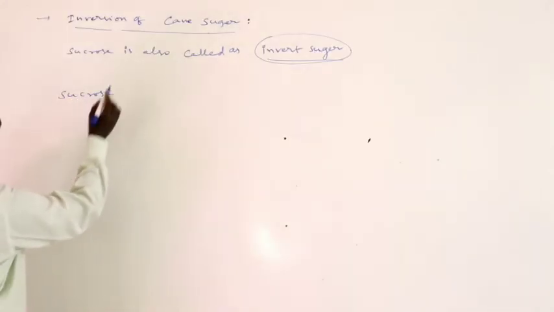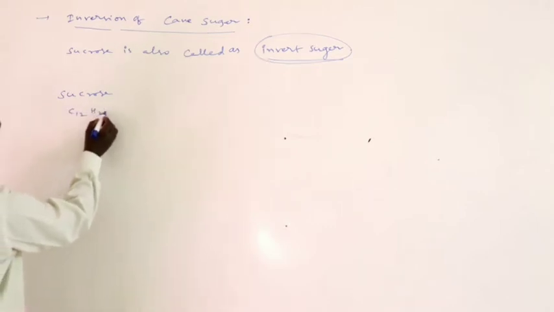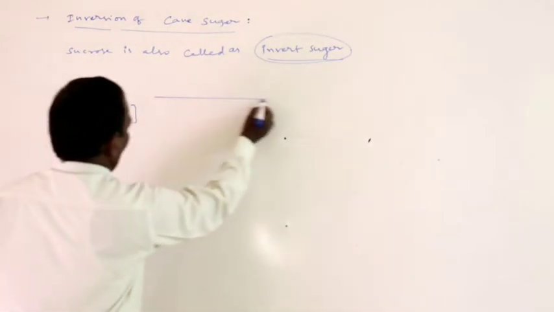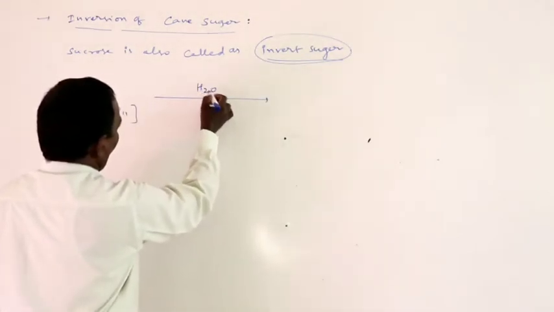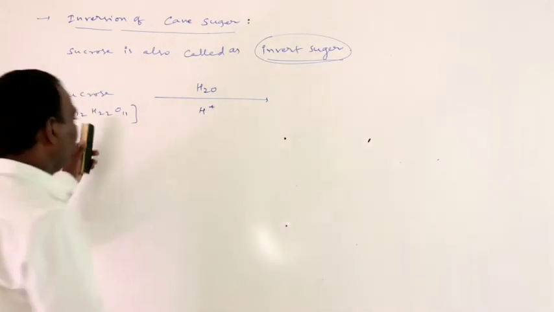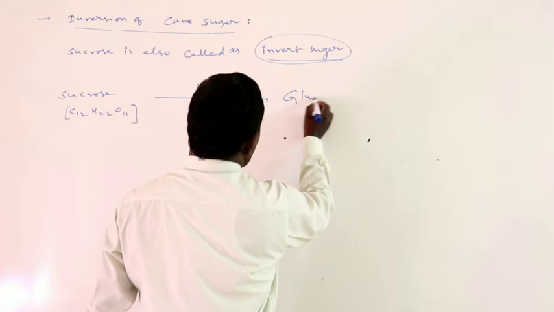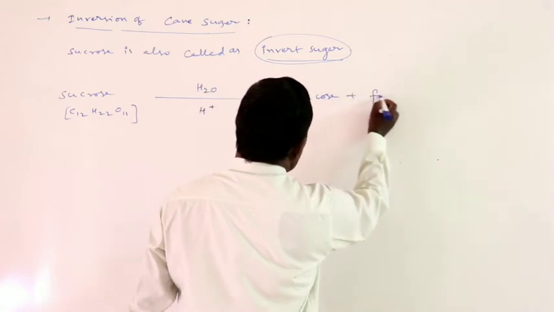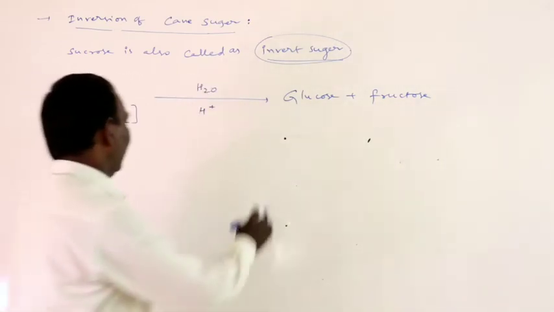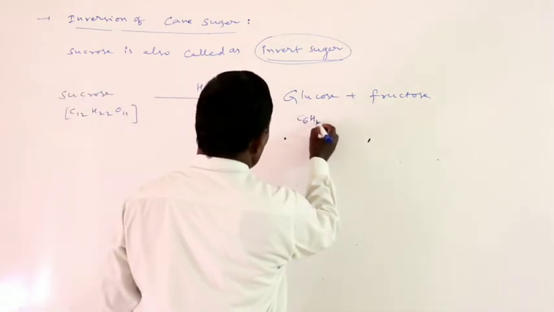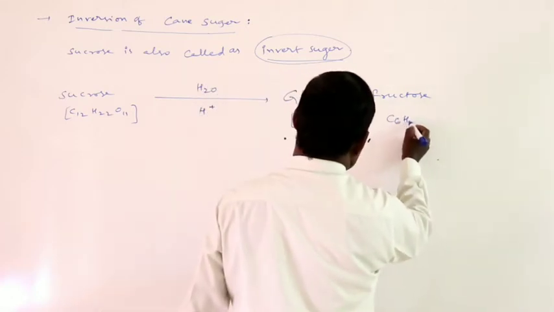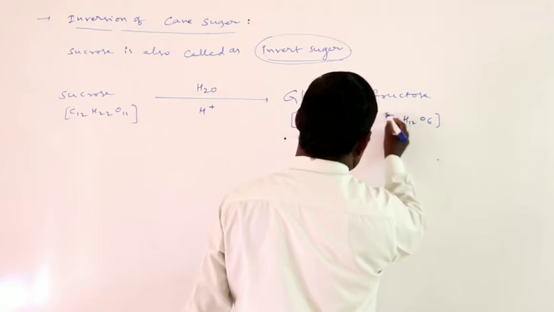Sucrose, C12H22O11. Upon hydrolysis in the presence of acid, it gives glucose and fructose. Glucose molecular formula is C6H12O6 and fructose molecular formula is also C6H12O6.